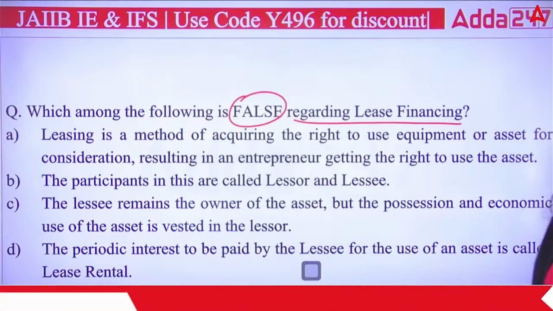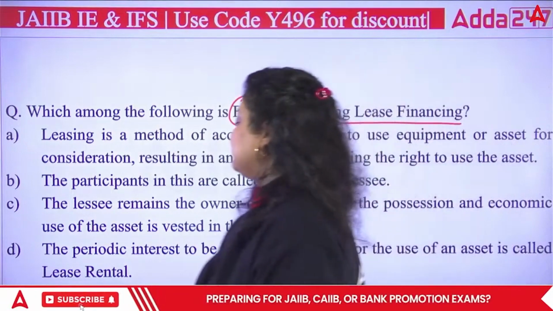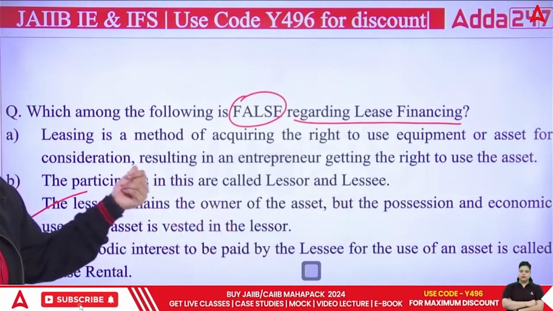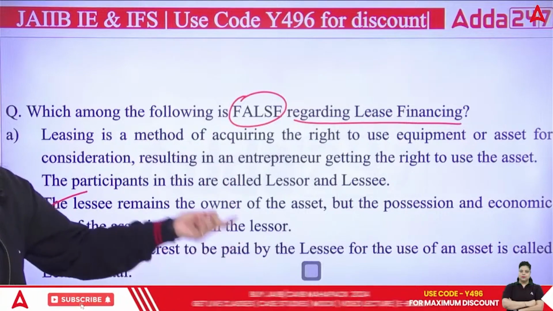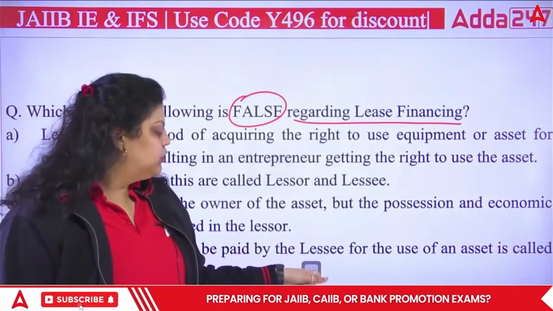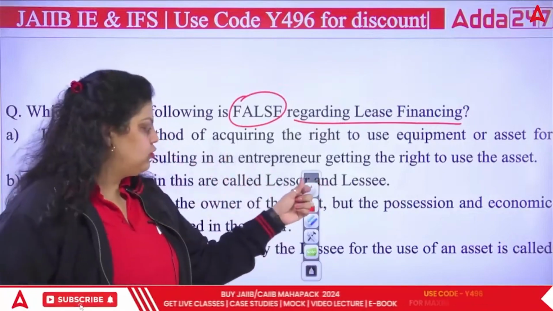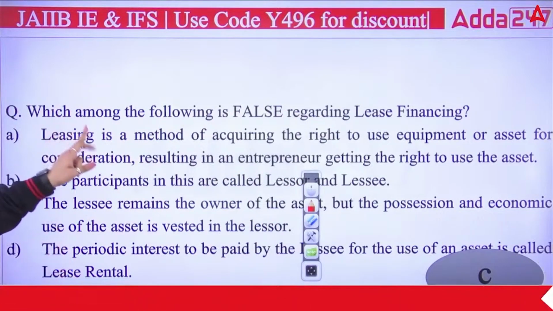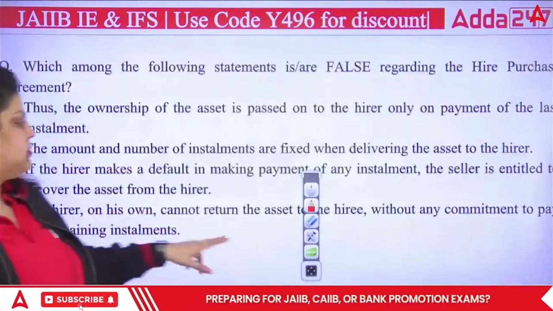Okay. And the right answer will actually be the C option. It is not true. The lessee does not remain the owner of the asset. The lessor remains the owner of the asset, but the possession and economic use of the asset is vested with the lessee, it should be. So their places have been interchanged. Okay, so that's why the third statement is wrong. Your answer will be C. C is not correct about leasing or lease financing, we can say.